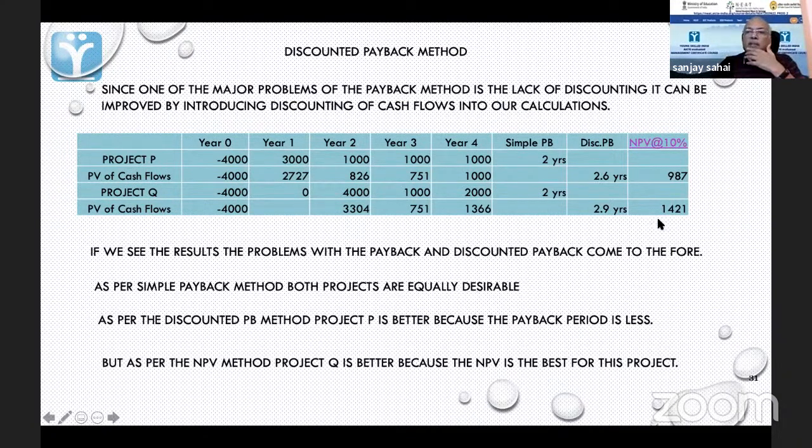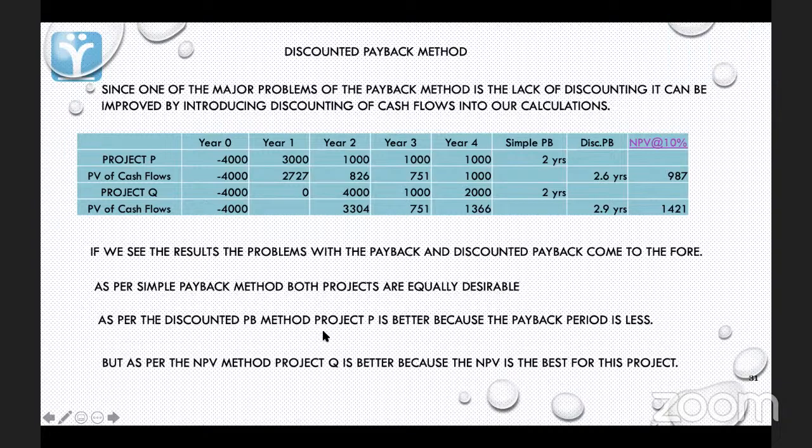But if we look at NPV, we are getting something which is, let's say, much better. So if I'm calculating this correctly, this opportunity cost and these inflows are correct, then I will get a fairly good NPV. It will be quite reliable in that case. As per simple payback method, both projects are equally desirable.